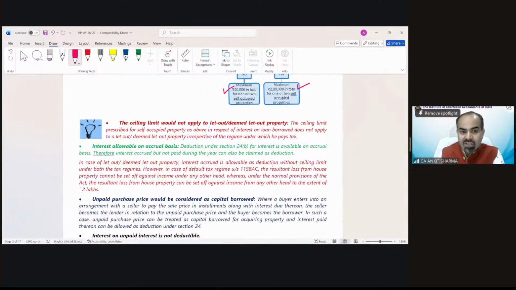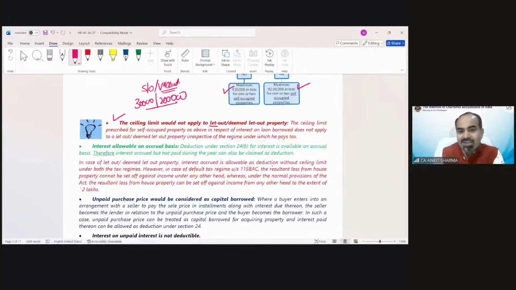Again, there is a clarification. The limit of 30,000 or 2 lakh is only in case of self-occupied or vacant property. But if your property is let out or deemed let out, then there is no such restriction. You can claim interest as much as you want, whether it's 3 lakh, 4 lakh, 5 lakh, 6 lakh, 7 lakh, 10 lakh.